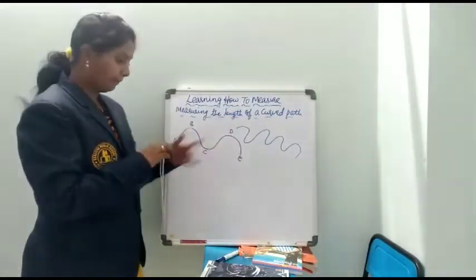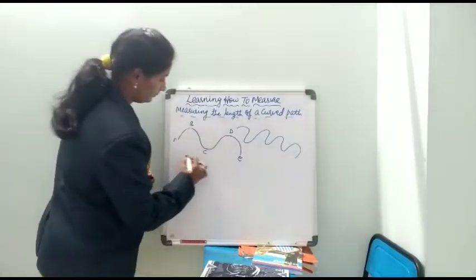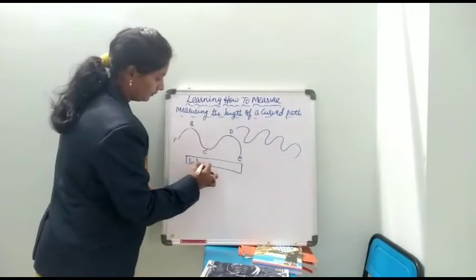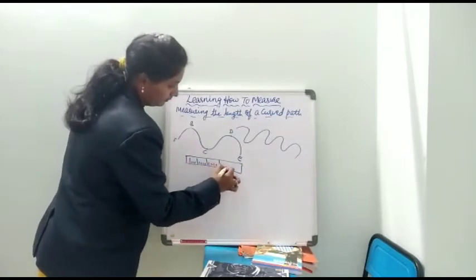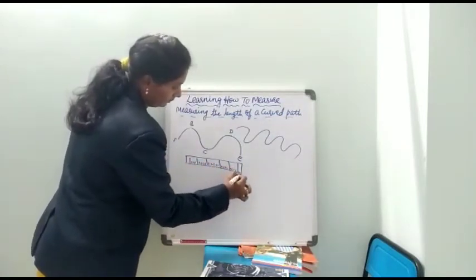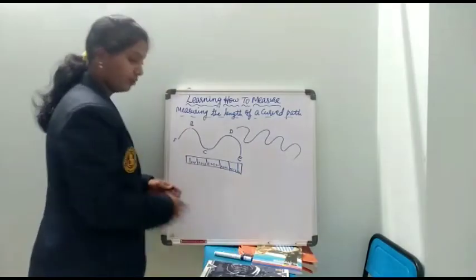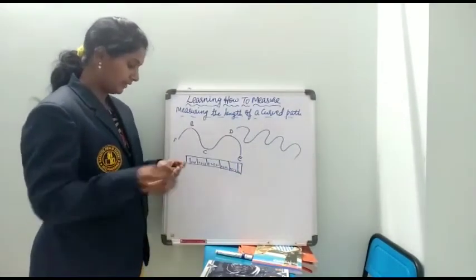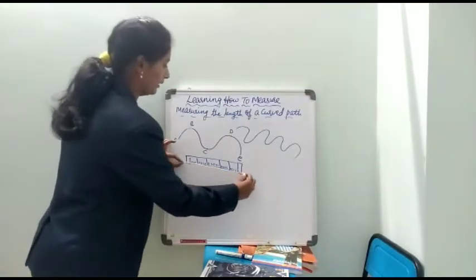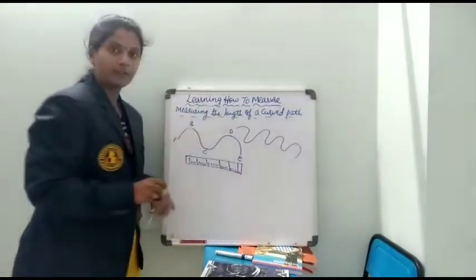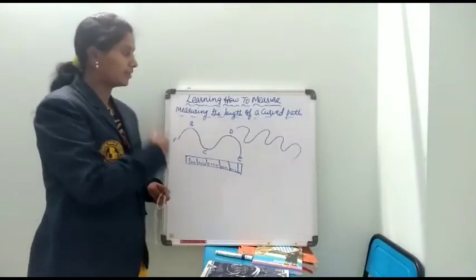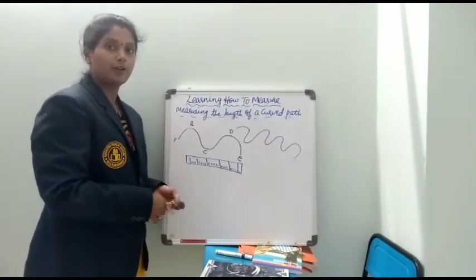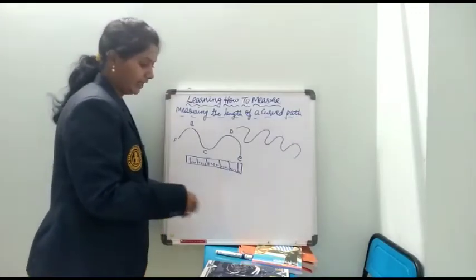So this I will be placing on the scale. This is the scale which we are using for the measurement. By seeing these knots, I will be measuring the length of this curved path. In this way, this is the method of measuring a curved path. This is an important question which is going to be asked in your examination.